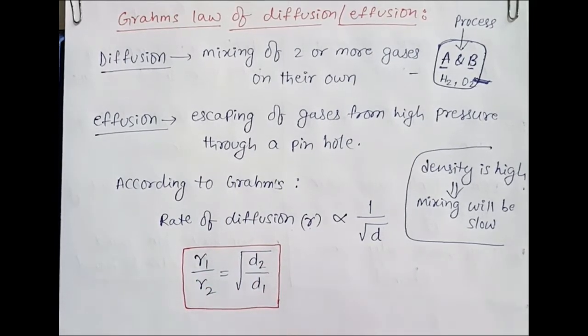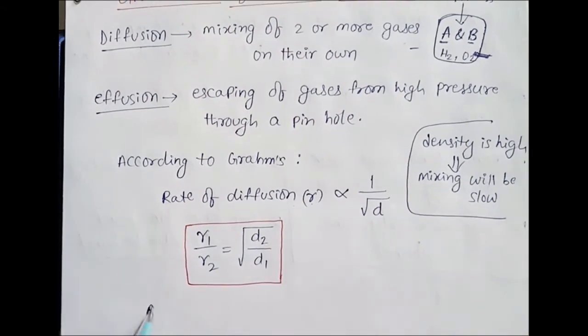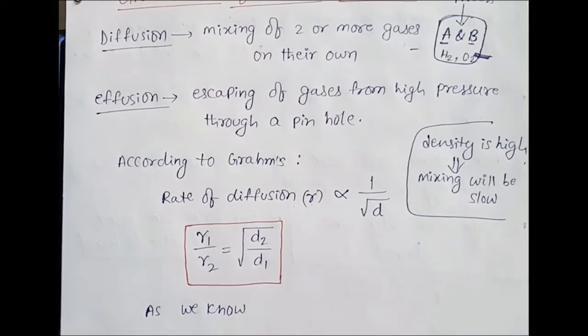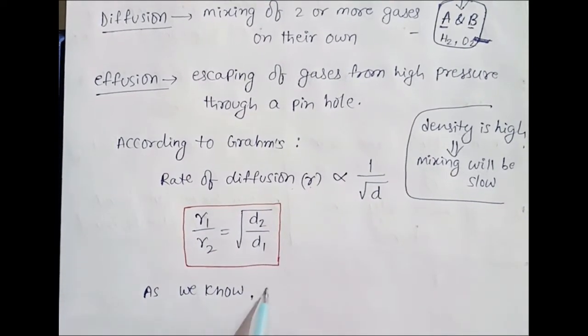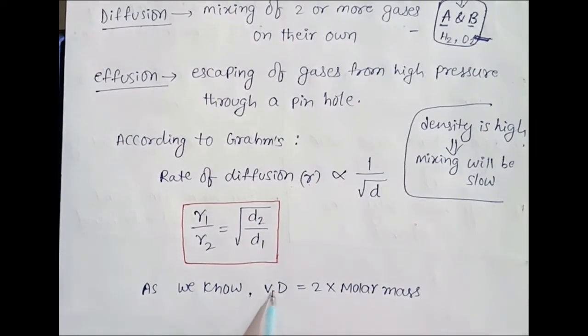Now from this formula we can modify this, as we know vapor density of any gas is equal to its molar mass divided by 2. We have studied in class 11th, first chapter, that molar mass is twice the vapor density.